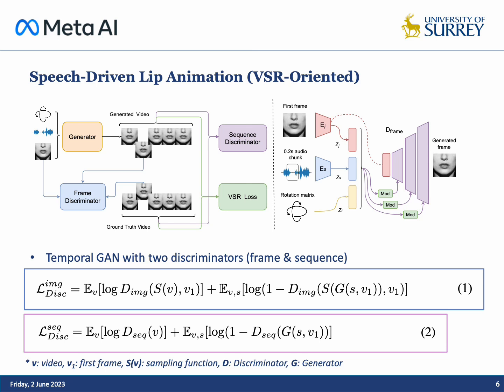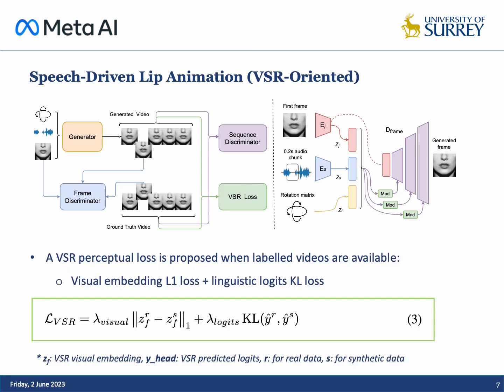The frame discriminator is used to enforce visual consistency, and the sequence discriminator is used to ensure temporal consistency. We further propose a VSR perceptual loss when labeled video data is available. Specifically, we first train a VSR model, and the proposed VSR perceptual loss corresponds to a weighted sum of the distance computed from the visual features and the prediction losses of the pre-trained VSR model for real and generated video samples.